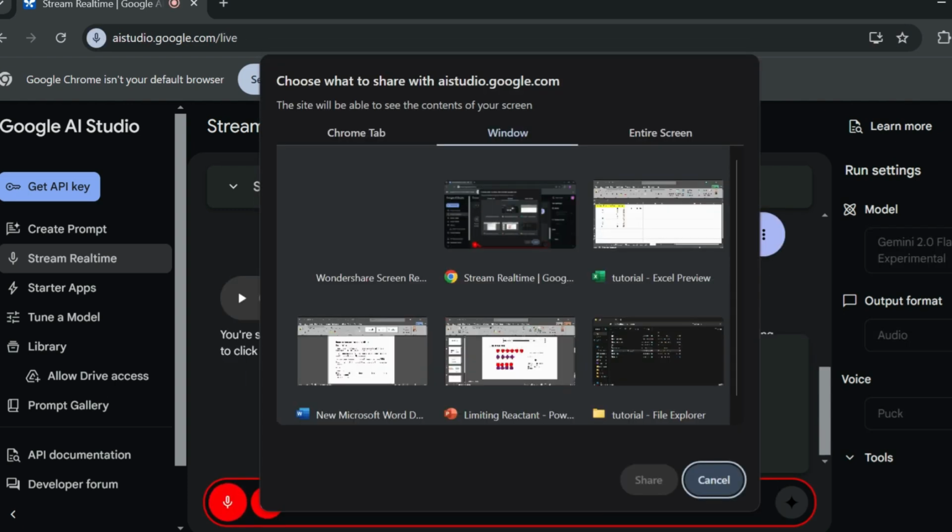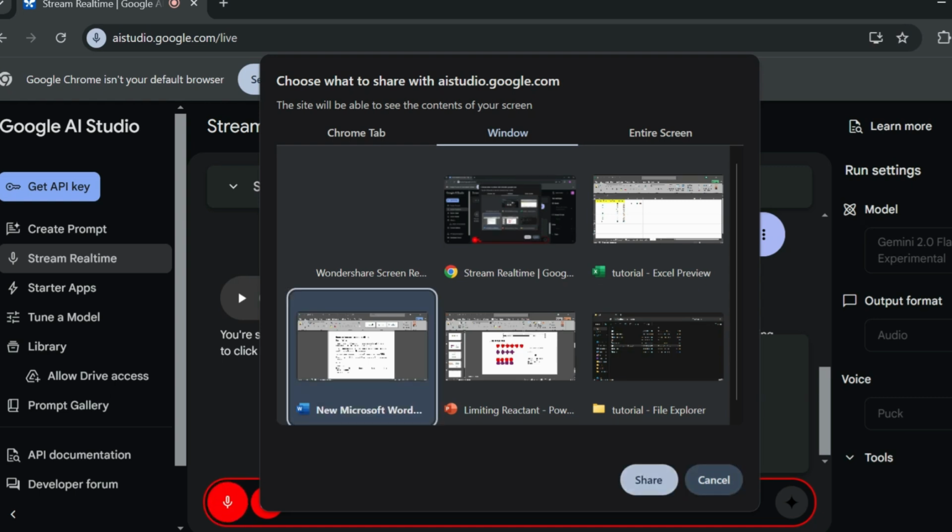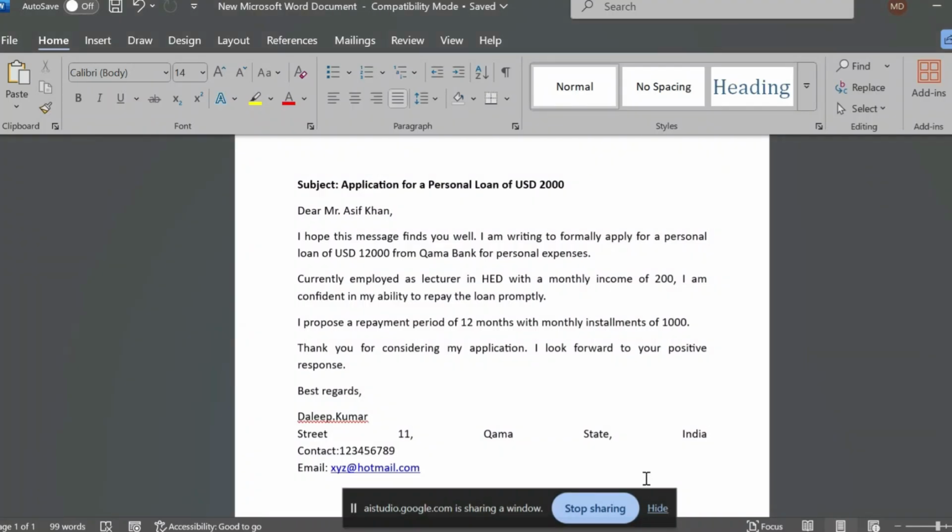Now this particular tool, called AI Studio, can look at the opened documents. Here you can see I have opened a few documents. The first one is a Microsoft Word document. Let me click over it and open it. Actually, I'm sharing it with Google AI Studio. Now it's looking at it. Let me ask it a few questions.